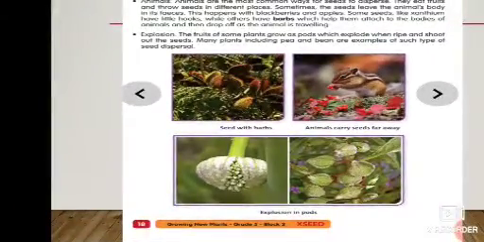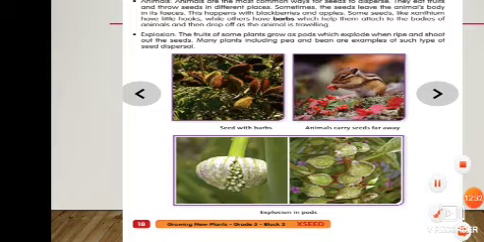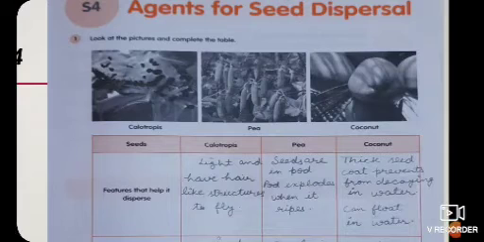So students, this chapter of the book is completed. Now we will discuss our worksheet, volume worksheet S4. In our volume worksheet S4, question 1 is: look at the pictures and complete the table. We have to complete this table.